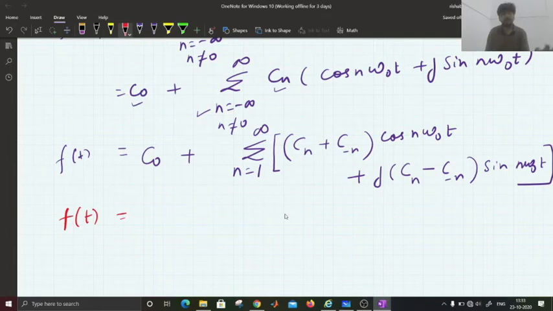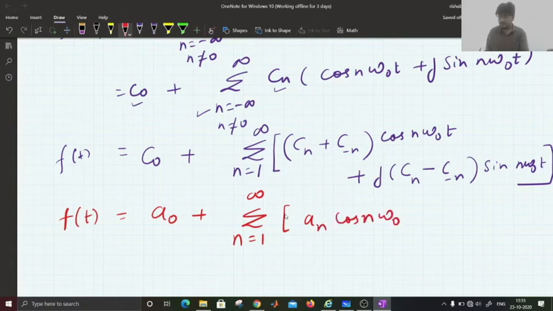Again writing the sinusoid form as a naught plus summation n equals 1 to infinity, an cos n omega naught t plus bn sin n omega naught t.